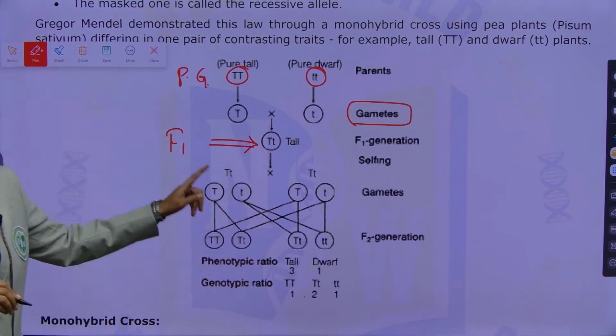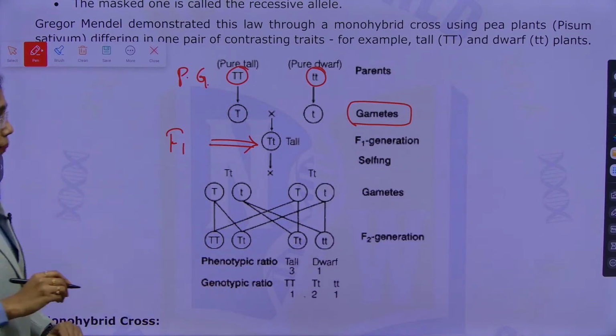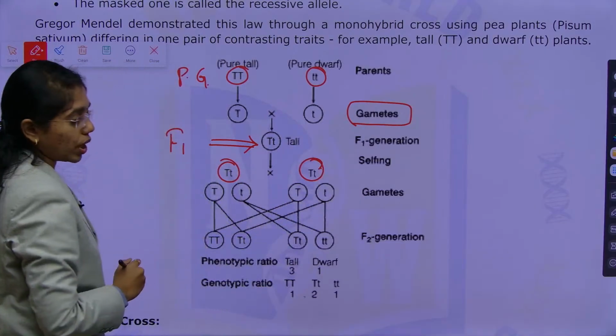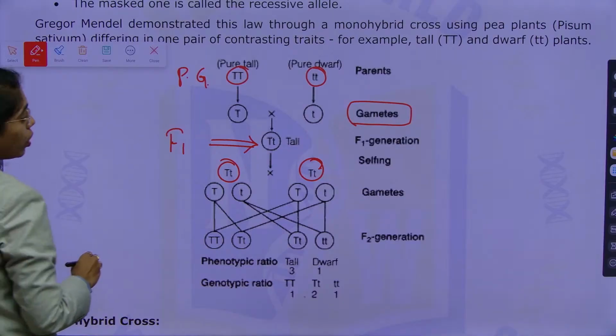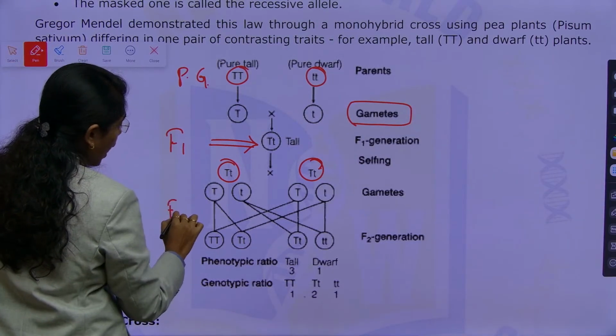All the offsprings of F1 generation will show the dominant phenotype only, and next selfing of this will give you F2 generation.